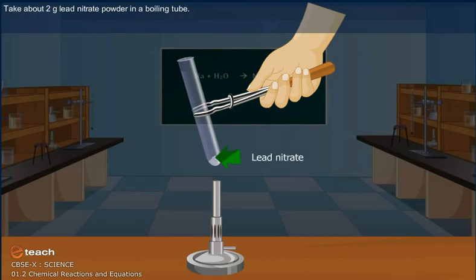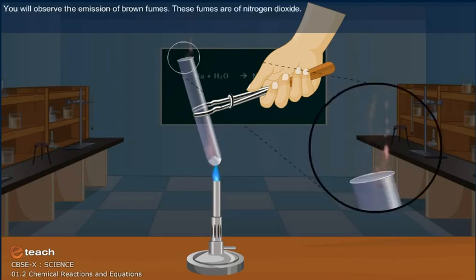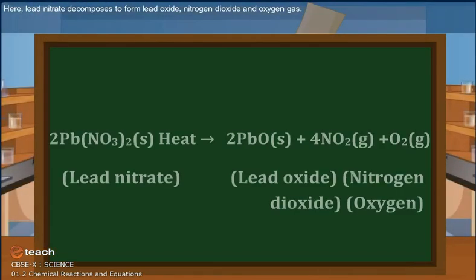Take about 2 grams of lead nitrate powder in a boiling tube. Hold the boiling tube with a pair of tongs and heat it over a flame. What do you observe? You will observe the emission of brown fumes. These fumes are of nitrogen dioxide. Here, lead nitrate decomposes to form lead oxide, nitrogen dioxide, and oxygen gas.